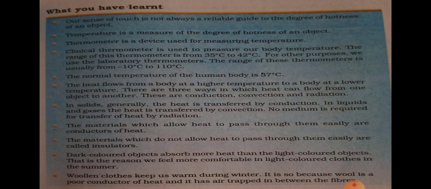Laboratory thermometer is used in labs. And what's the normal temperature of the human body? Normal temperature of the human body is 37 degrees Celsius. After thermometers, our topic was transfer of heat. Heat flows from a body at higher temperature to a body at lower temperature. There are three ways in which heat can flow from one object to another. These are conduction, convection, and radiation.